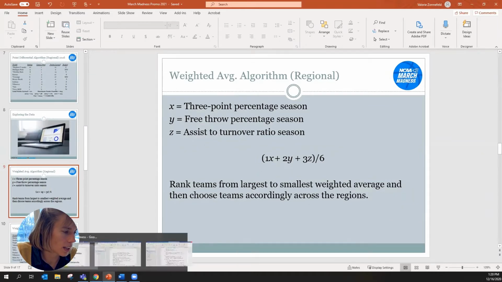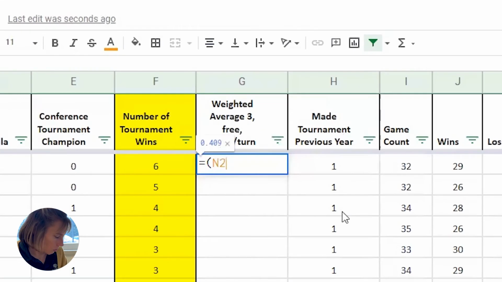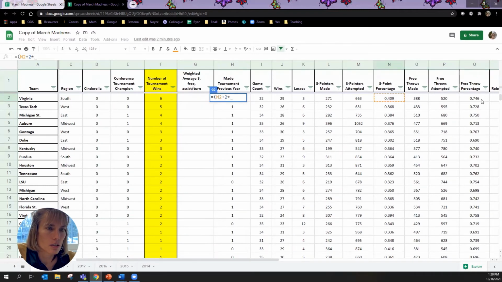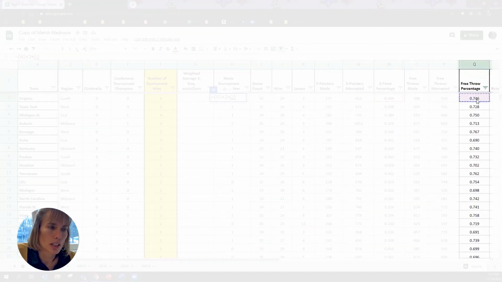So let's head back. We're going to say plus 2. And the way that you tell a spreadsheet to do times is with the asterisk symbol. It's above your 8. So 2 times, and then free throw percentage. So let's go find free throw percentage. Oh, there it is. That's in cell Q2 for me.